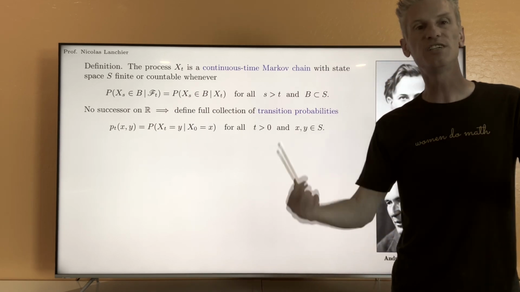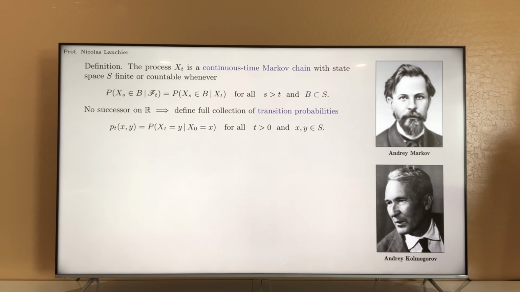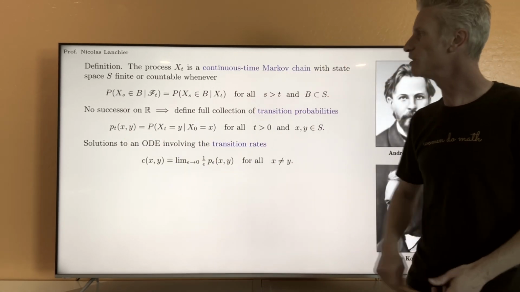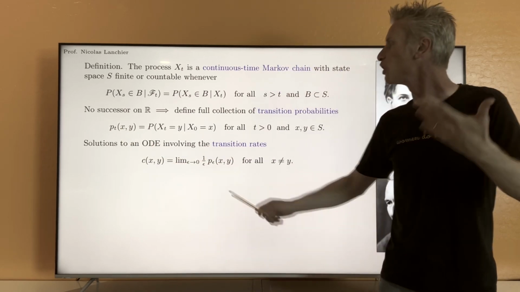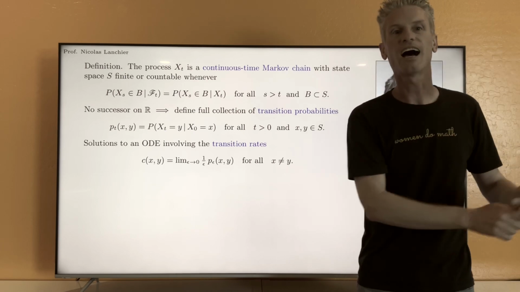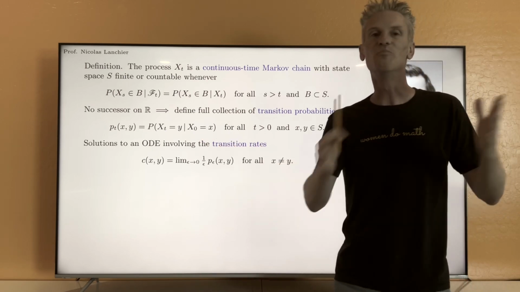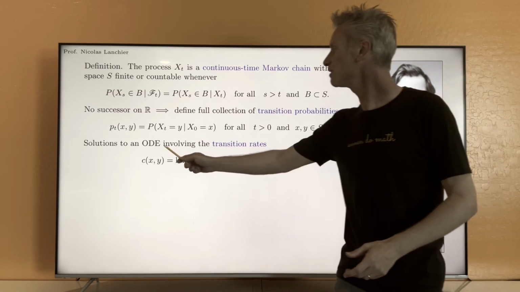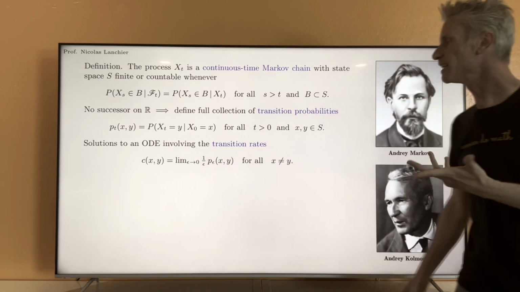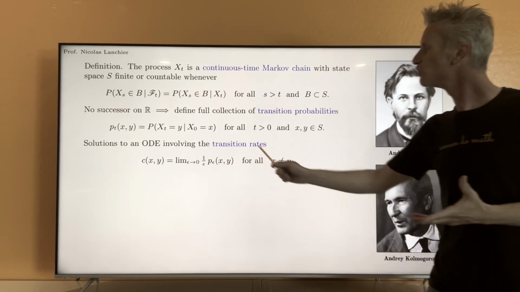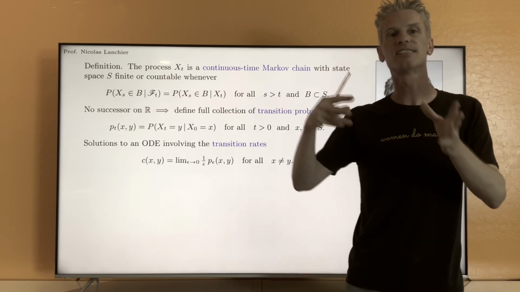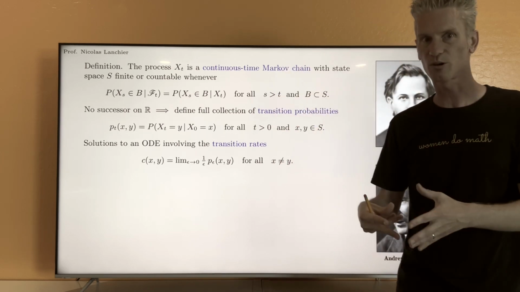And indeed, this is the case in the following sense. It turns out that this collection of transition probabilities, P_t(x,y), are solutions of some ordinary differential equations. That's what I called just before the backward and forward Kolmogorov equations that involve what we call the transition rates of the process. So let's define this notion. The word rate here has to be understood in the same way as in the context of Poisson processes.